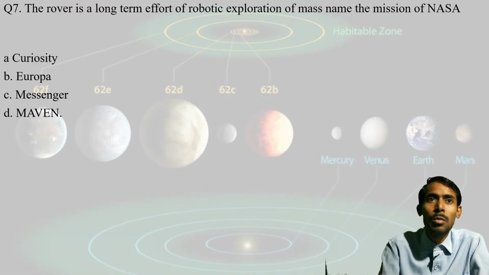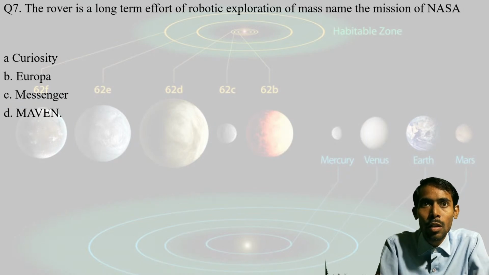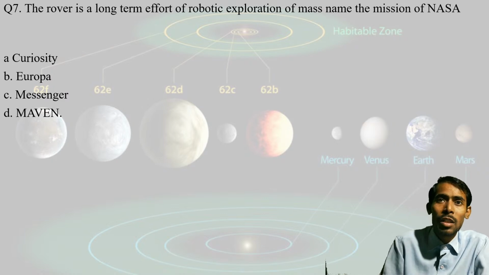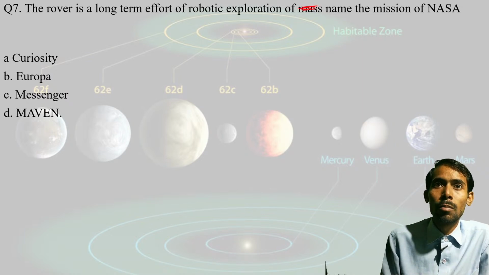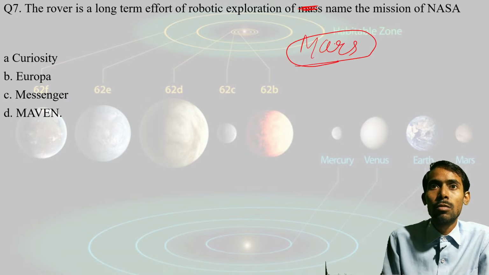Okay, now coming to question number 7. The rover is a long term effort of robotic exploration of Mars. Mars, it would be Mars, meaning the planet name. Okay, this would be okay.